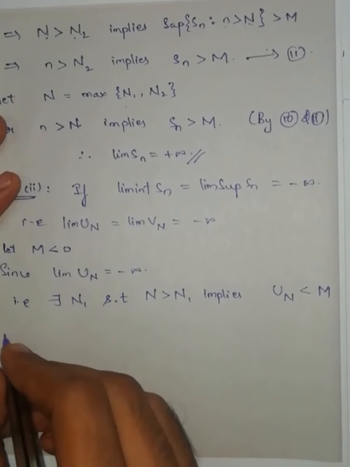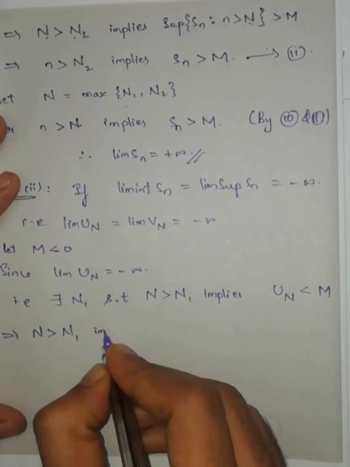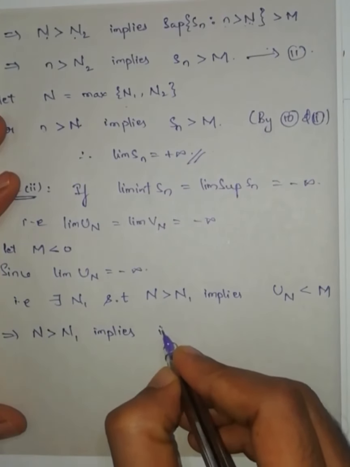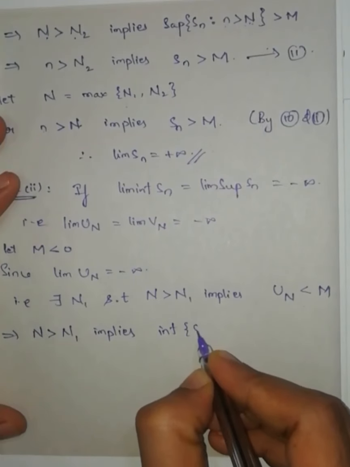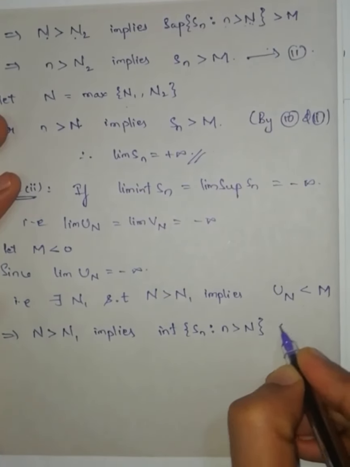This implies capital N greater than capital N1 implies, from equation number 1, un is nothing but infimum of the set Sn where n greater than capital N is less than M.